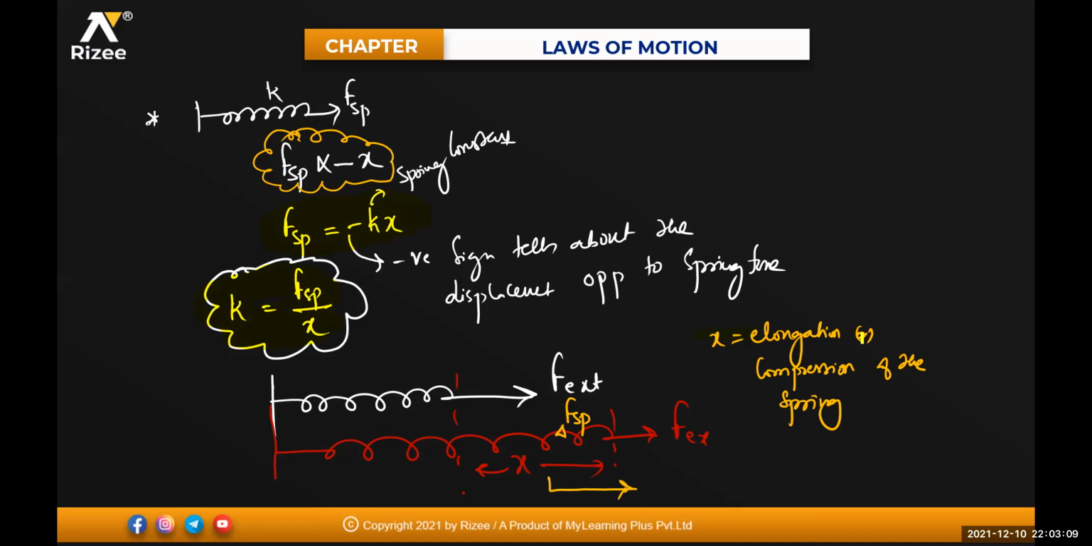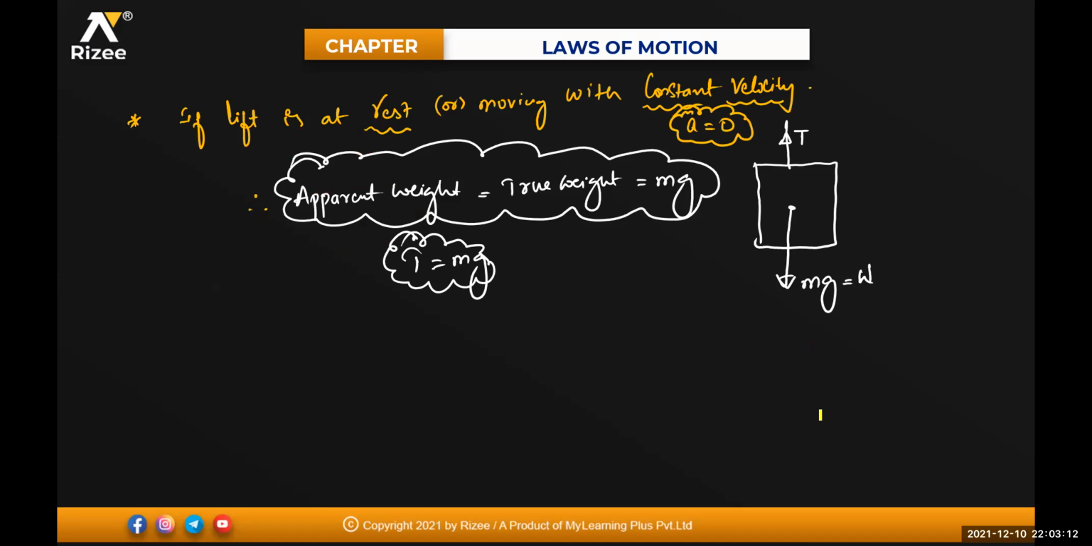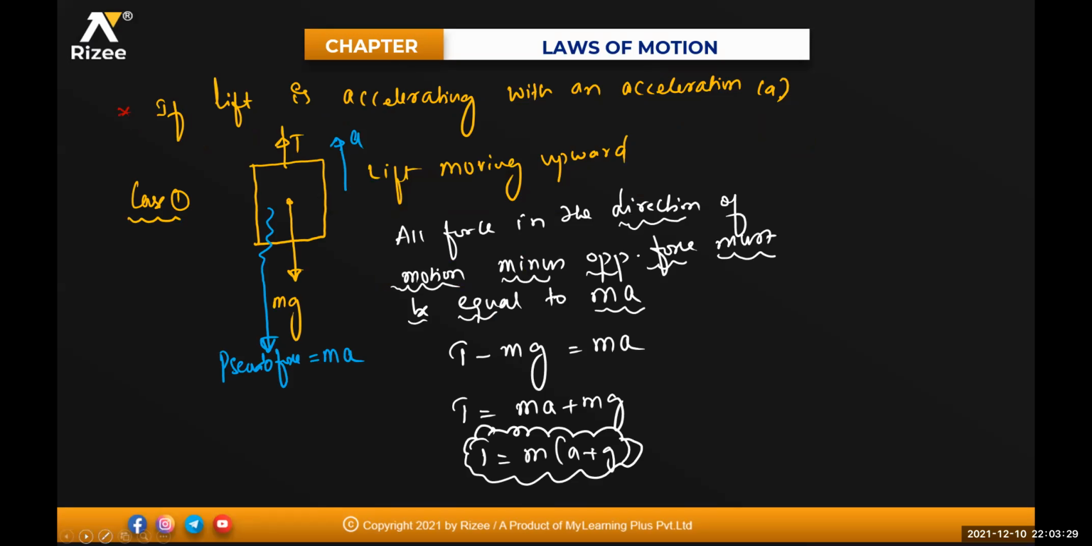So what is X here? X is the elongation or compression of the spring, depending upon how you are applying the force. Now, if the lift is at rest, then apparent weight equals true weight. True weight here is mg, so this T balances your weight, and T equals mg. If the lift is accelerating upward with an acceleration a, then upward force minus downward force gives the net force. The upward force is T, and the opposite force is mg. Is that clear?